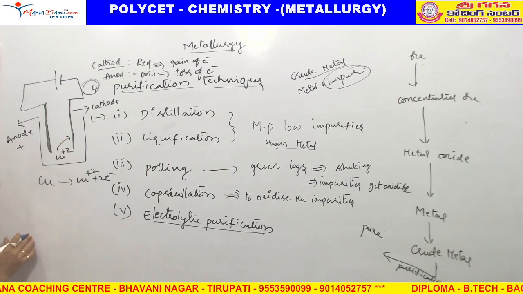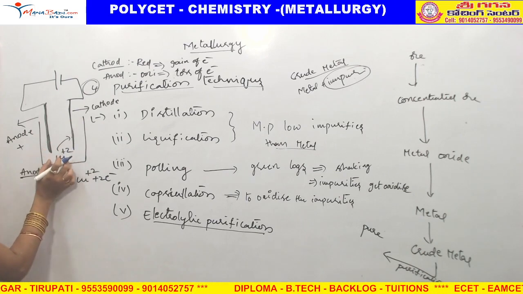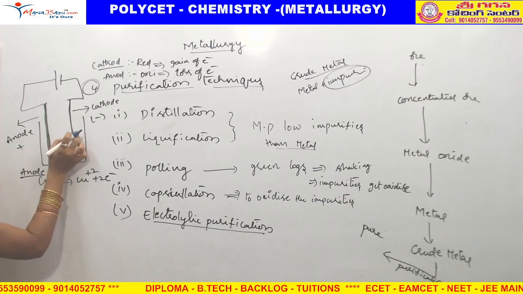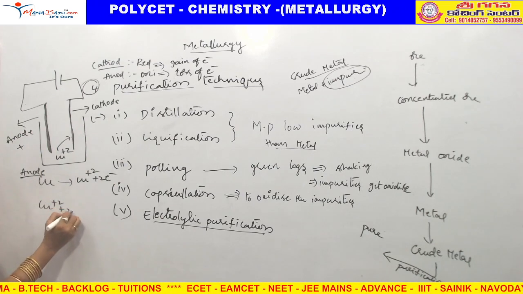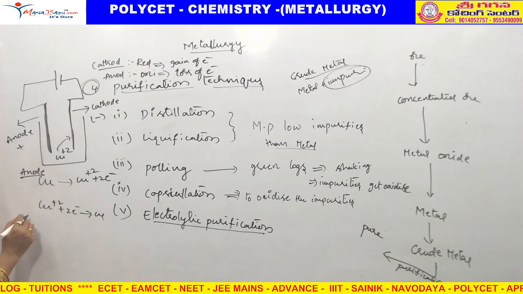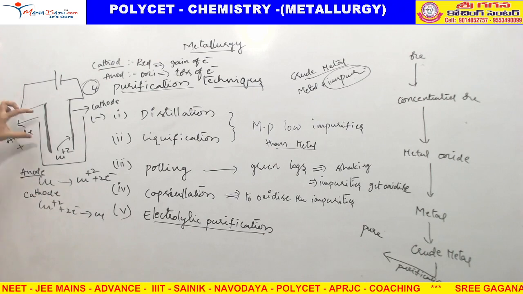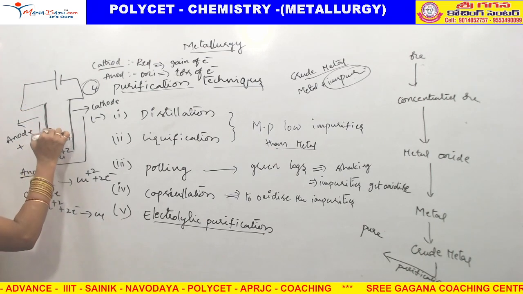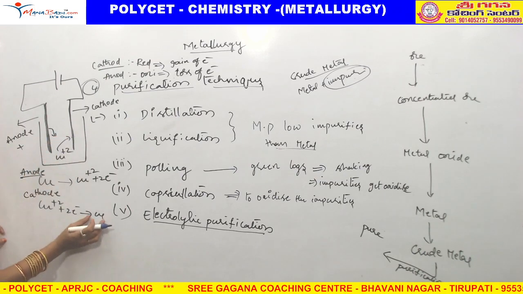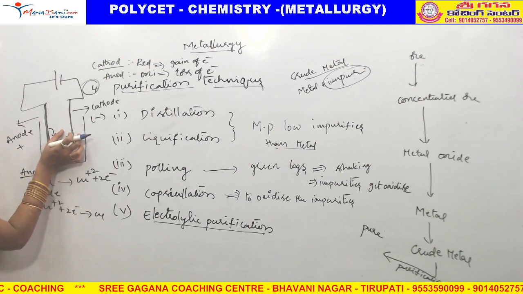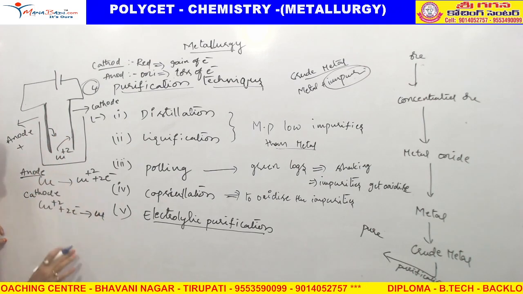This takes place at the anode. These Cu2+ ions are attracted towards the oppositely charged electrode. Here electrons will be gained and it is converted to Cu. It is at the cathode. Now what is happening? Impure metal slowly converts into ions. These ions move towards the cathode. At the cathode it converts to copper again.